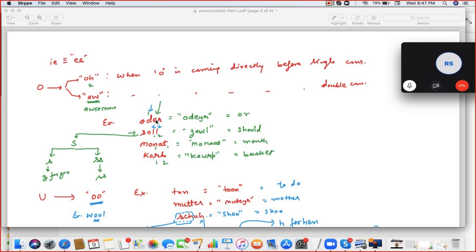Is that Soll? Zol. No, Zol. Single S is the S sound, double S is the S sound. Zol. Next.